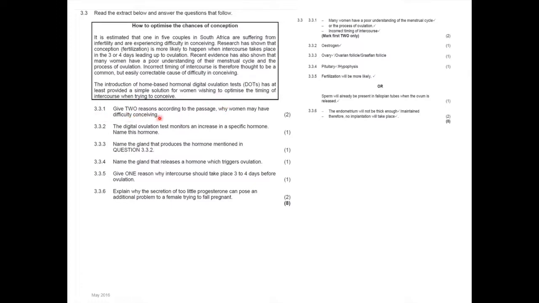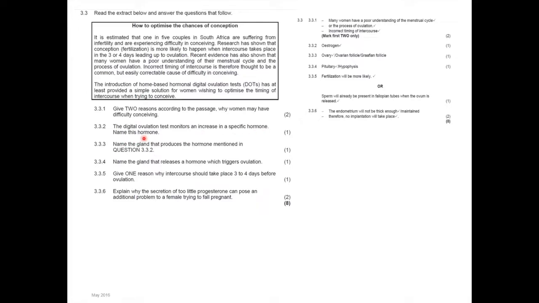3.3.1. Give 2 reasons according to the passage why women may have difficulty conceiving. You can see here, many women have a poor understanding of the menstrual cycle, or of the process of ovulation. And the other one could be incorrect timing of intercourse. Right. Now, 3.3.2. The digital ovulation test monitors an increase in a specific hormone.